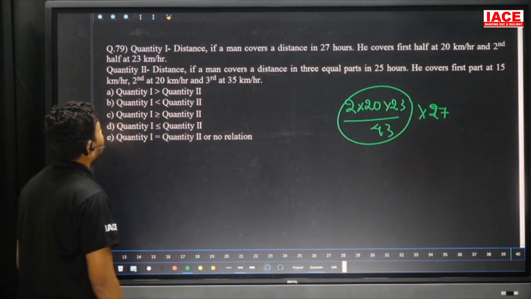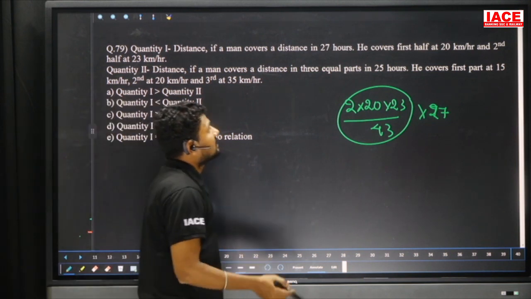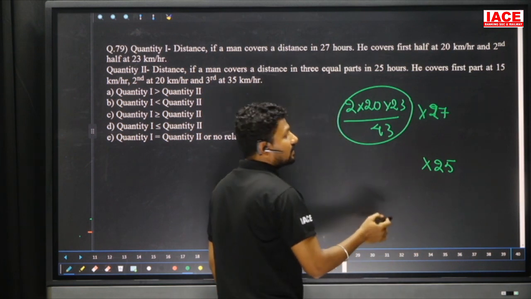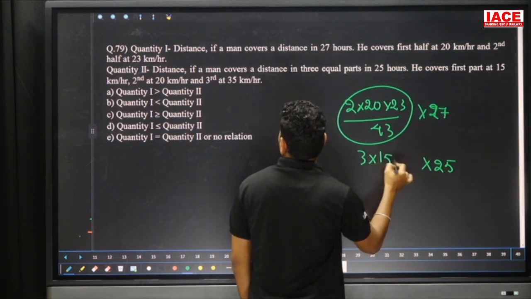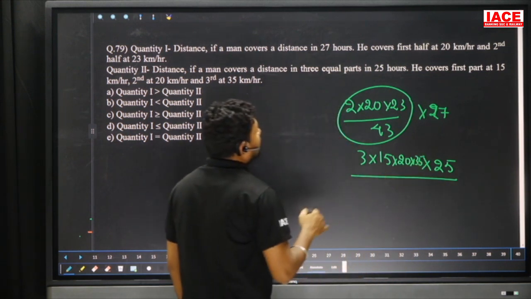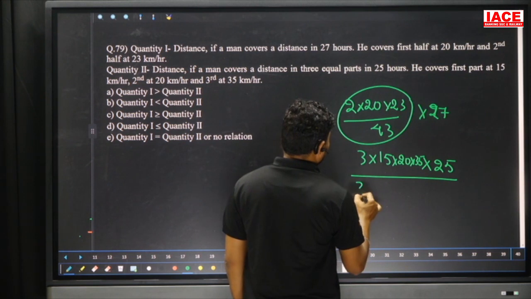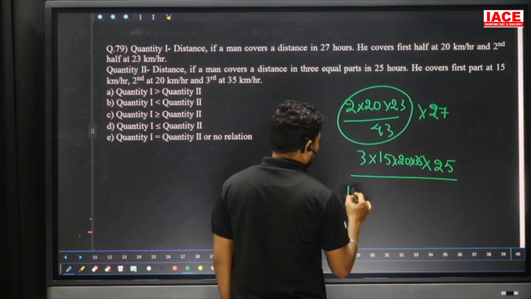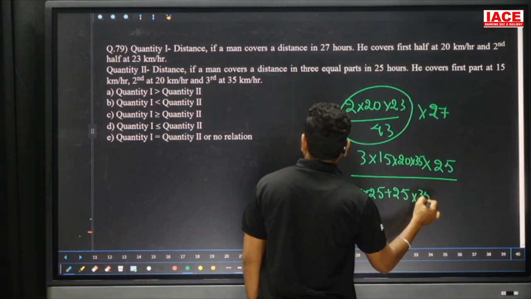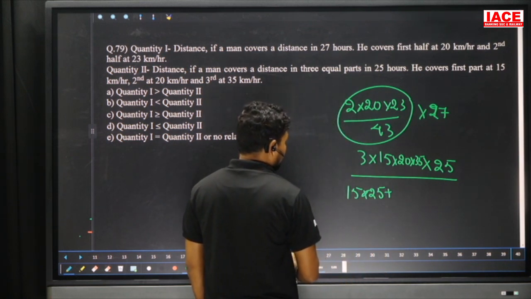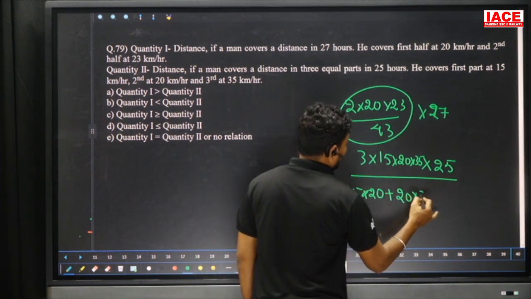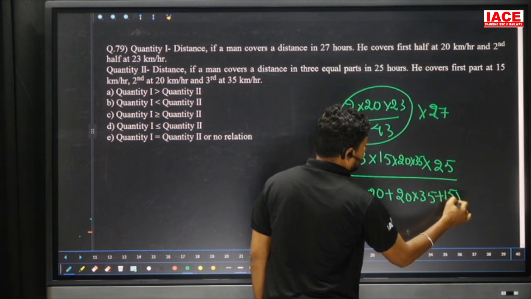Coming to quantity 2, a man covers 3 equal distances in 25 hours. For 3 equal distances the formula is 3xyz over the sum of the pairwise products: 3 into 15 into 20 into 35, divided by 15 into 20 plus 20 into 35 plus 15 into 35.